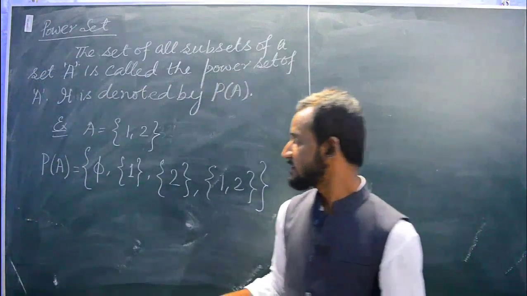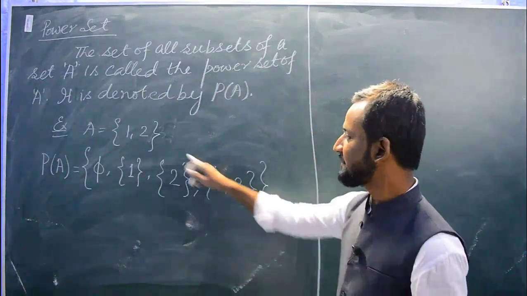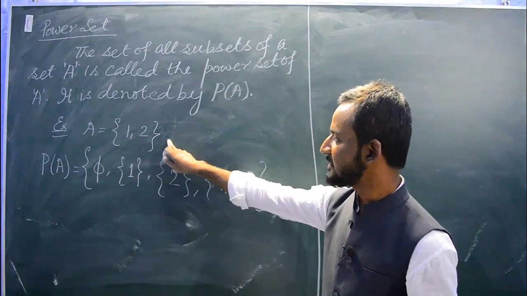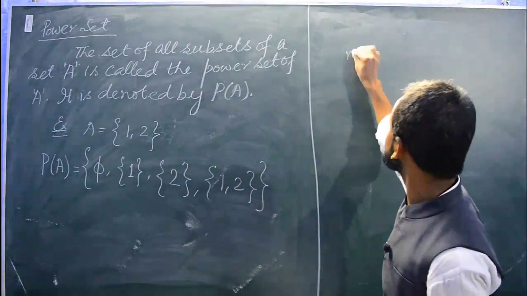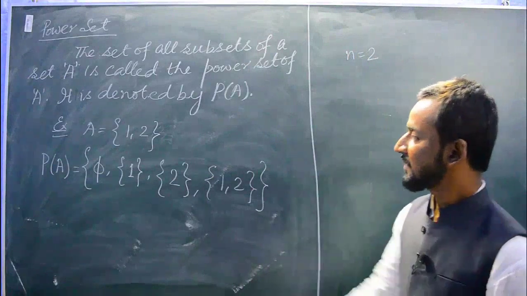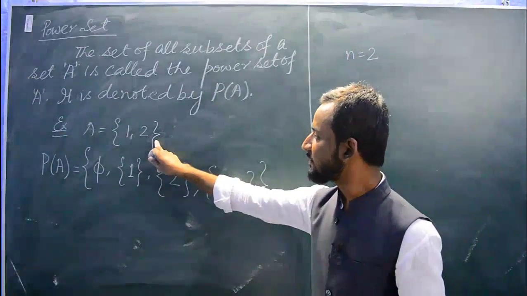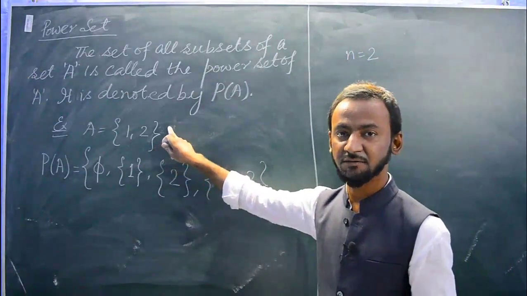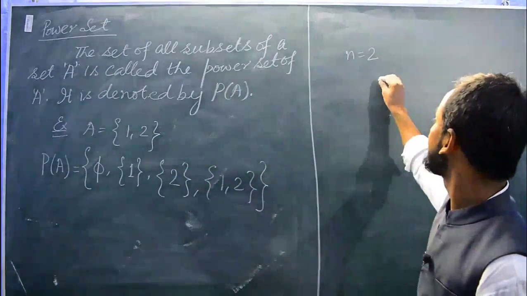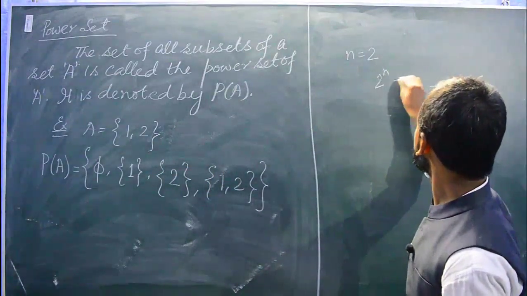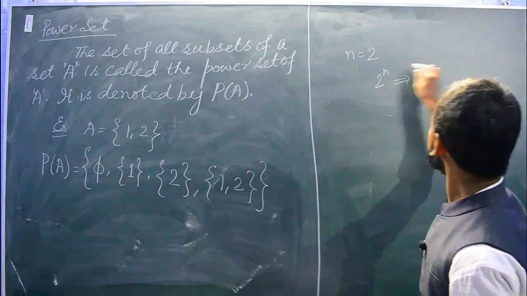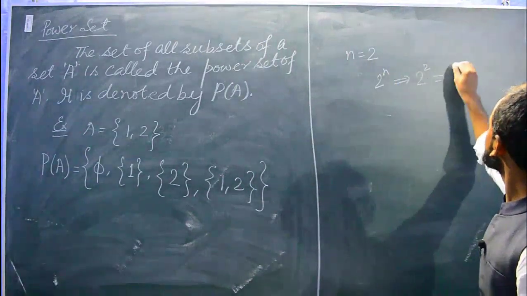Here n equal to 2, so 2 power 2 equals 4.